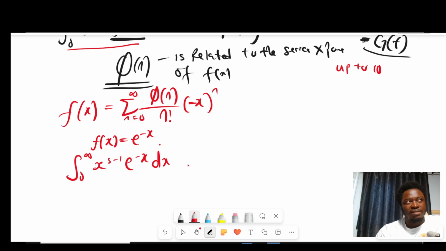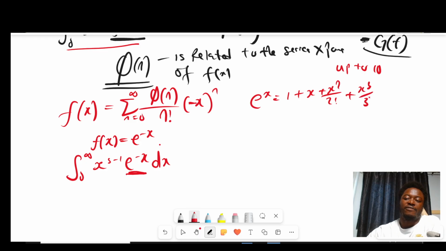For you to use the Ramanujan Master Theorem, everything would evidently depend on the expansion of e. So let's say we know that e to the x is equal to 1 plus x plus x squared over 2 factorial plus x to the third over 3 factorial and so on.